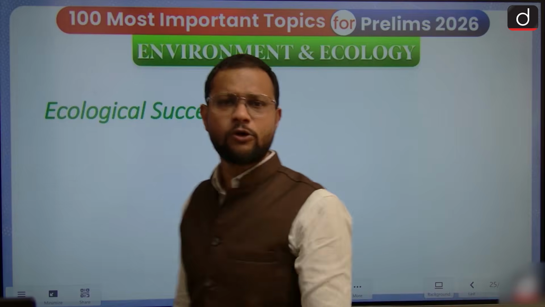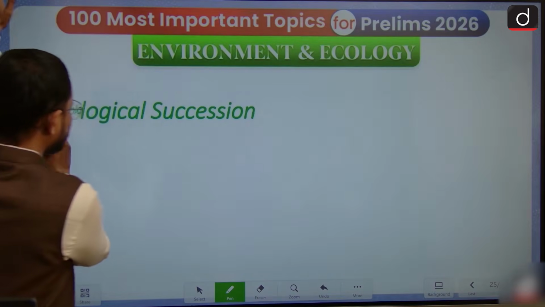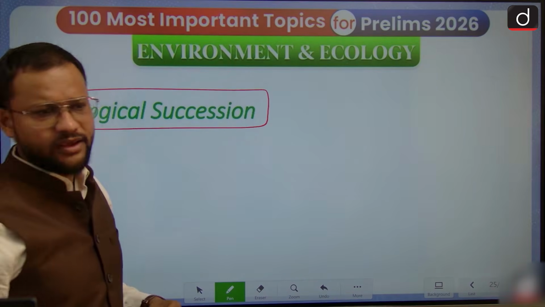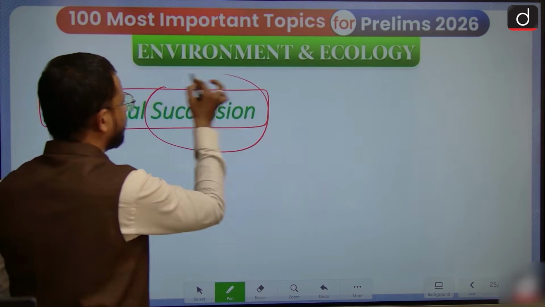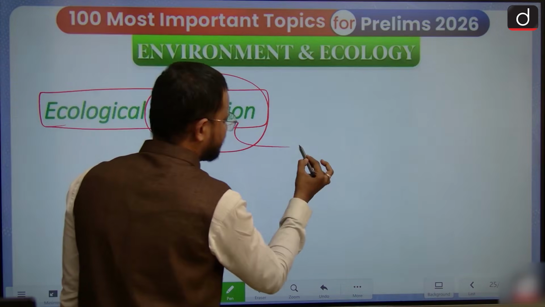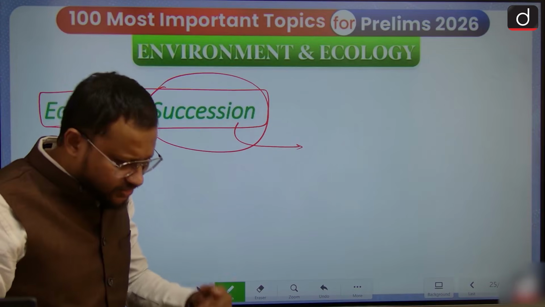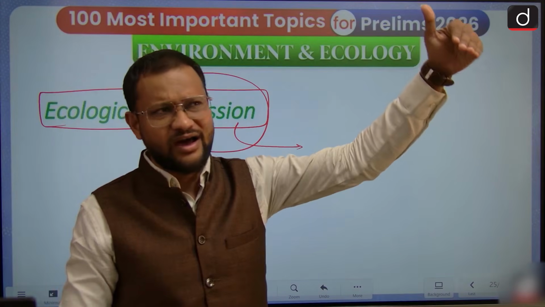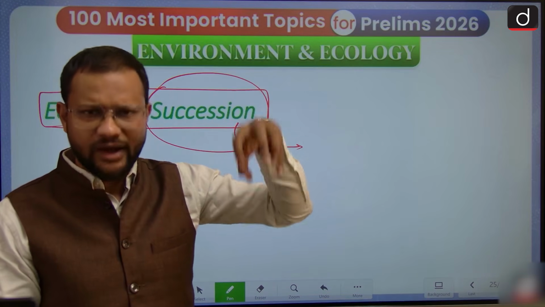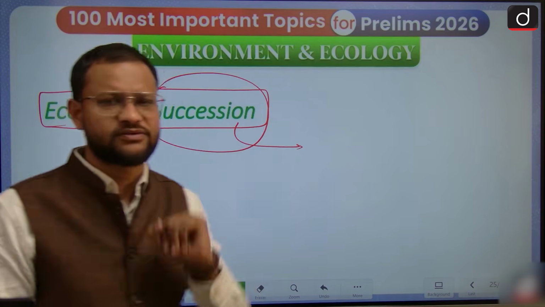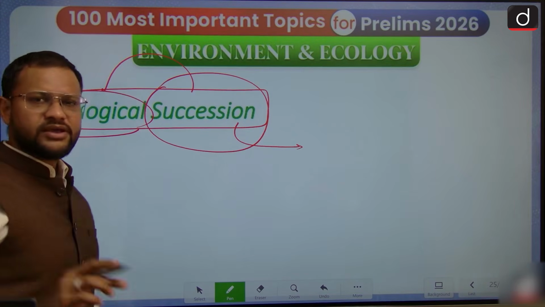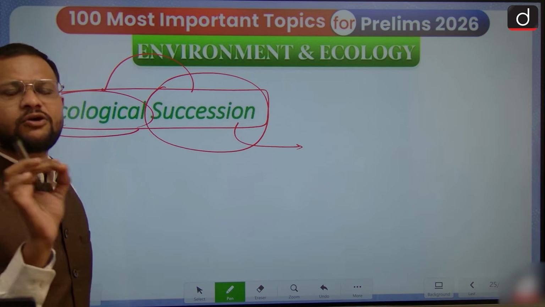Then ecological succession. What is ecological succession, guys? Succession means whenever, from one generation to another, knowledge, value sets, property, and assets are being transferred. That is a kind of succession. And when this process is carried out in the ecosystem or in ecological study, that is ecological succession.